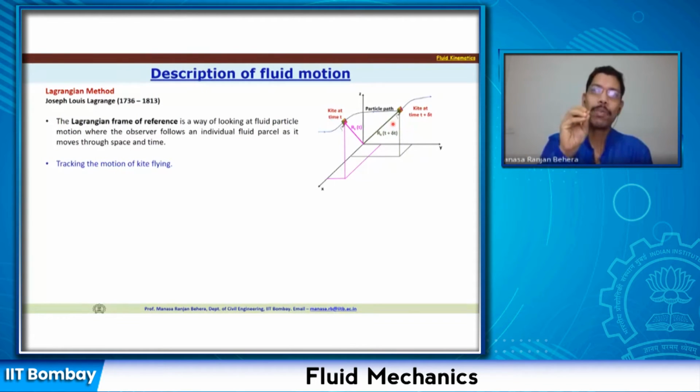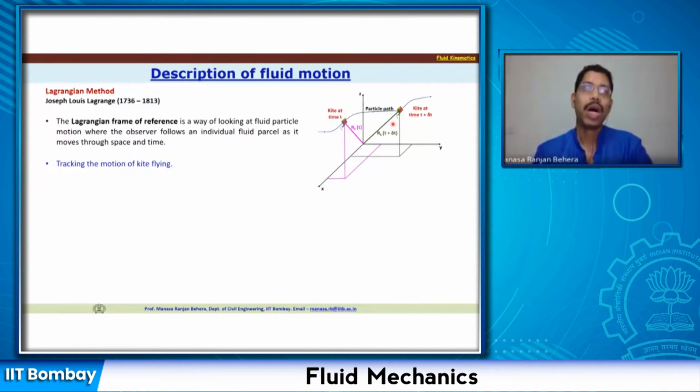So basically, if I assume that the kite is just a fluid particle, I track how the fluid particle is moving. The kite is flown, or moved, by the wind. So the wind velocity, or the fluid particle around the kite, is taking this kite from one location to another. That parcel of fluid is moving. If I am tracking that fluid particle, then I am actually following the Lagrangian frame of reference.